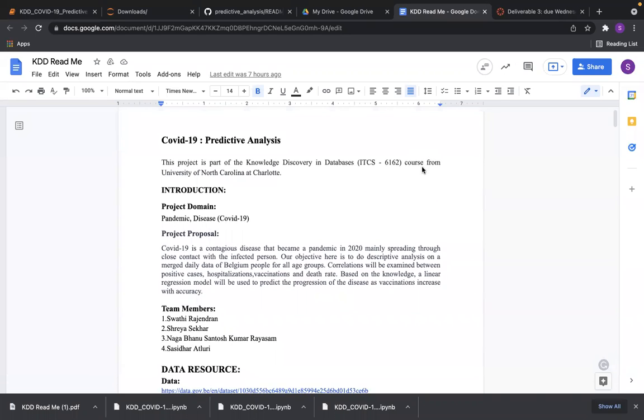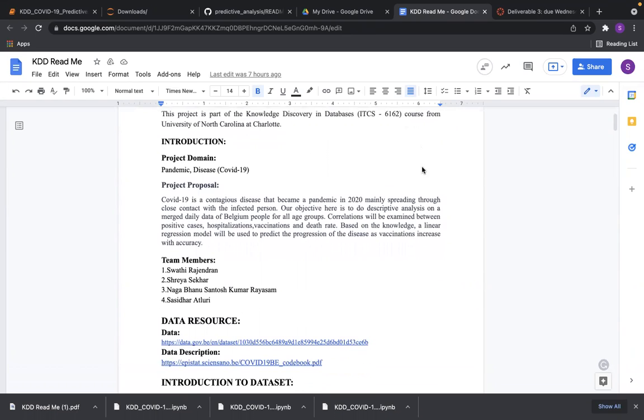Hello everyone. Our project here is COVID-19 predictive analysis. This comes under pandemic disease domain. My team members are Shreya Shekhar, Santosh Kumar, and Sasida Ratlari.